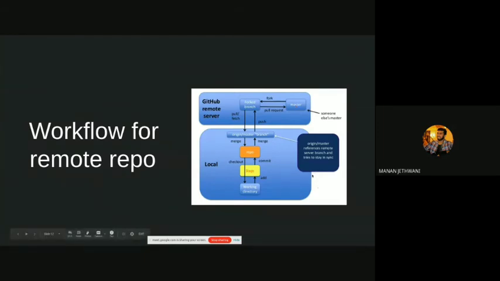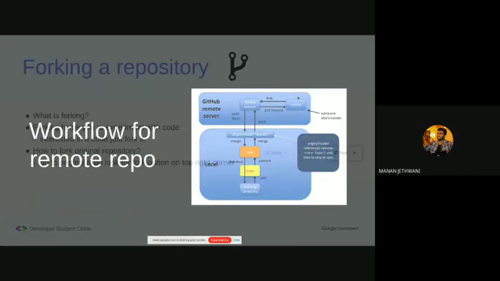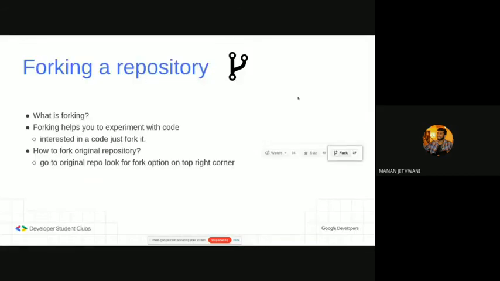And while uploading, first upload it to your online copy, that was forked, branch and make a pull request from there. This brings us to our first concept, forking. Now, first thing you would ask is how do I make an online copy for that purpose? We use forking. Forking is just making an online copy under your account.